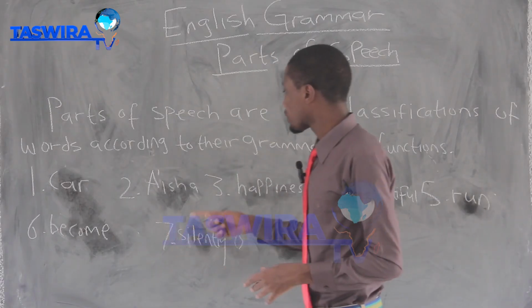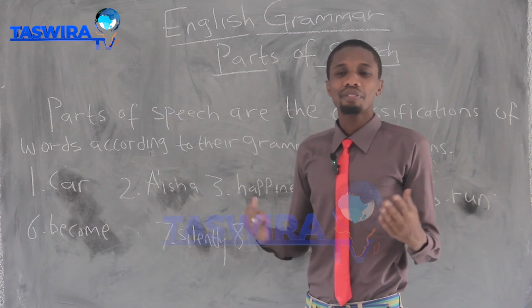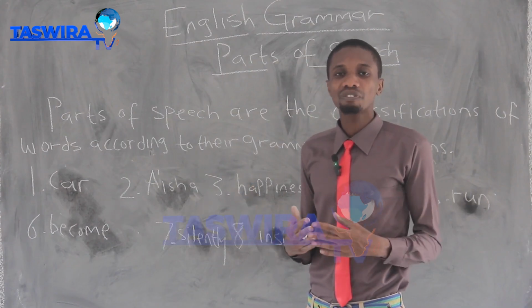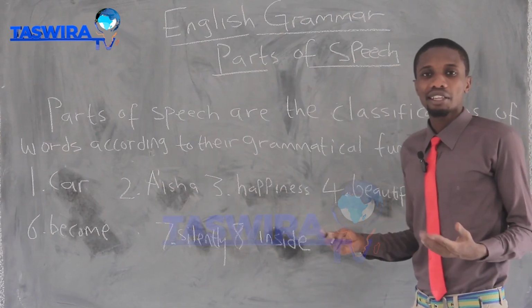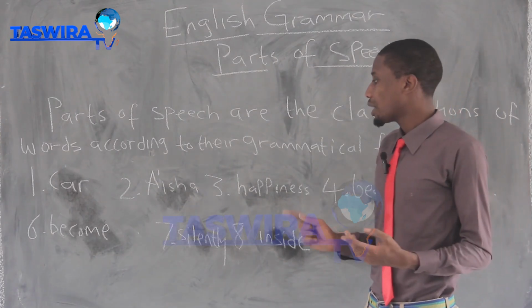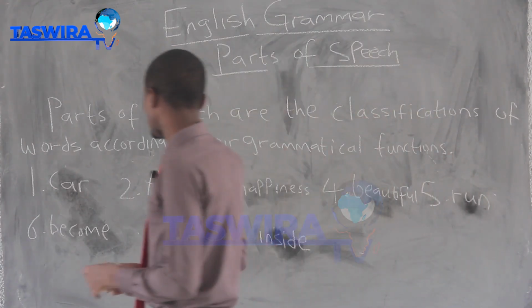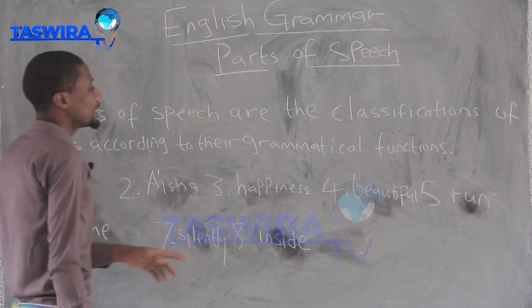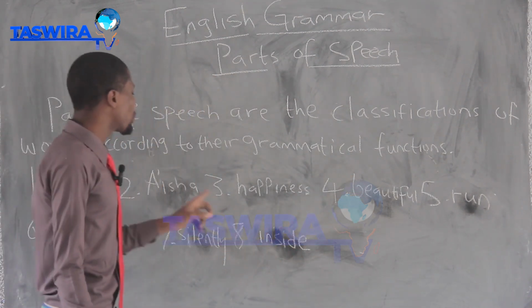For example, Aisha is a word, and the word has its own grammatical function of a name, and beautiful is a word that describes another word. So I said, for example, Aisha is beautiful. So this word beautiful describes the word Aisha.